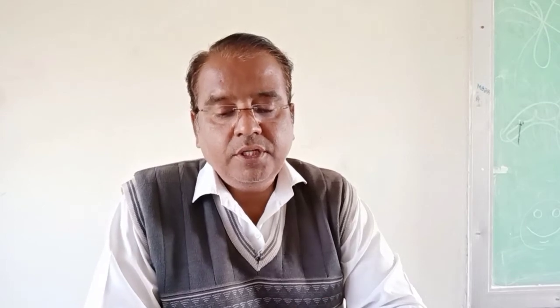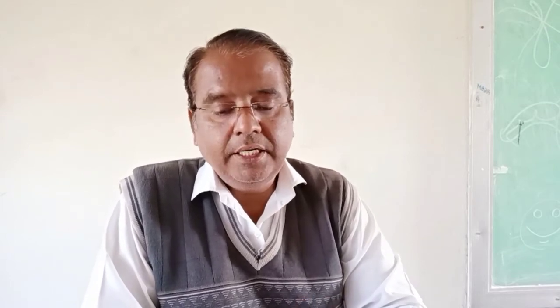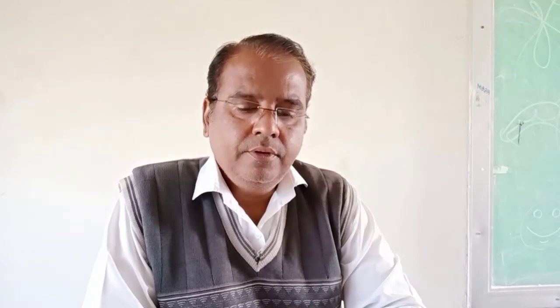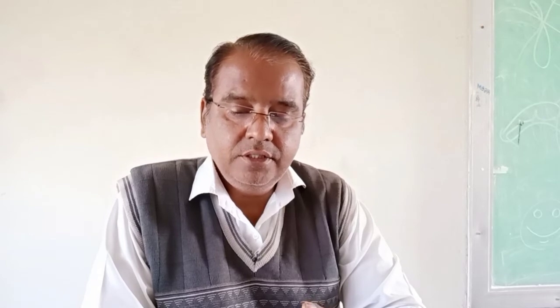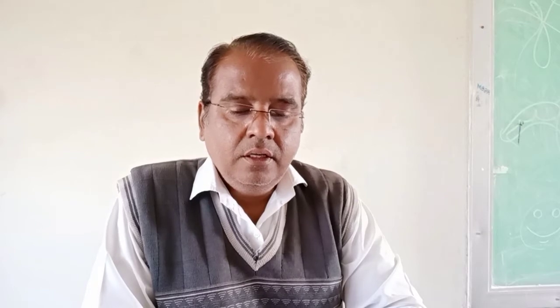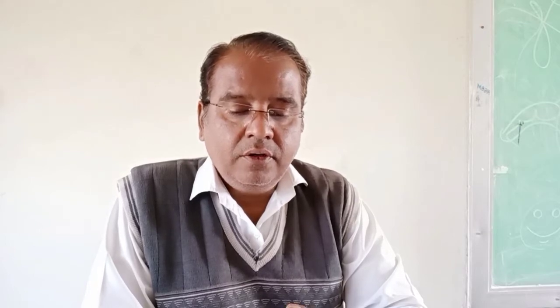In the A sub question, 4 multiple choice questions with 4 alternatives are to be set. You have to choose one alternative which is the proper one and rewrite the answer once again. The question is based on prose and poetry units only.